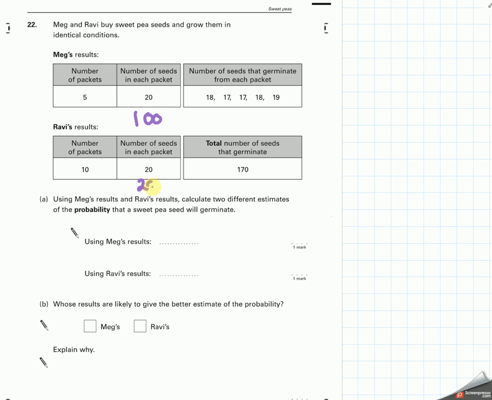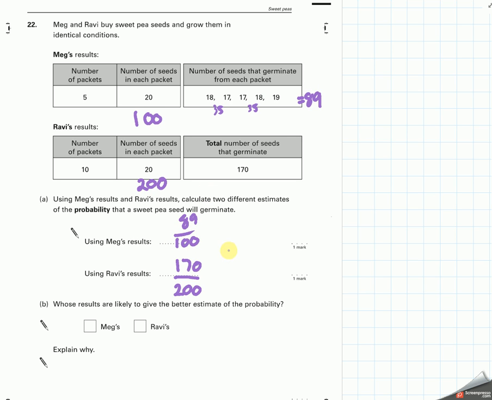Here 200 seeds were tried. So Ravi has an estimate of 170 out of 200, and Meg has an estimate of, add them up, 35, that's 70, 89. 89 out of 100.